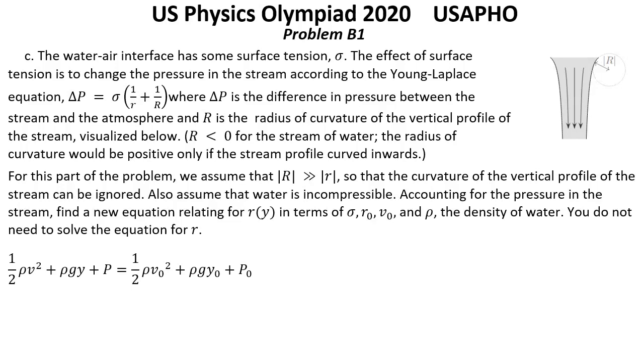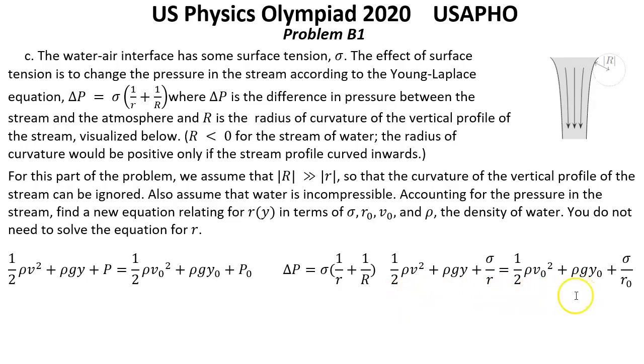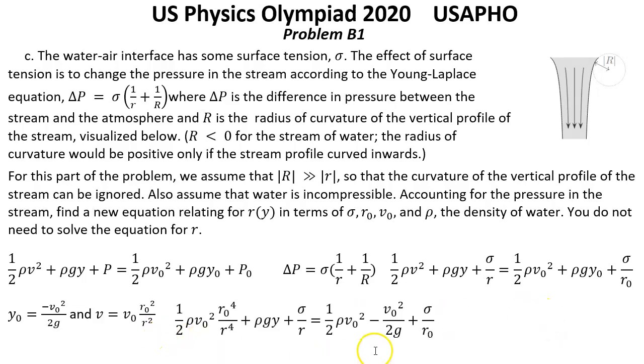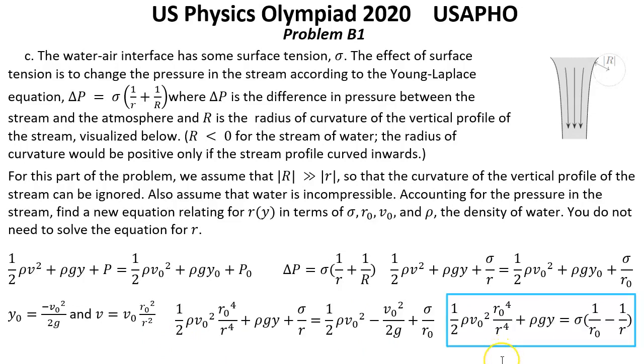Using the Young-Laplace equation to replace P and P0, delta P equals sigma multiplied by 1 over small r plus 1 over big R, we have this one. If we substitute y0 and v as in previous parts, this equation becomes this one. This last one could be simplified to this one, which is an implicit equation connecting r as a function of y, which we don't need to solve. That was the solution for question C.